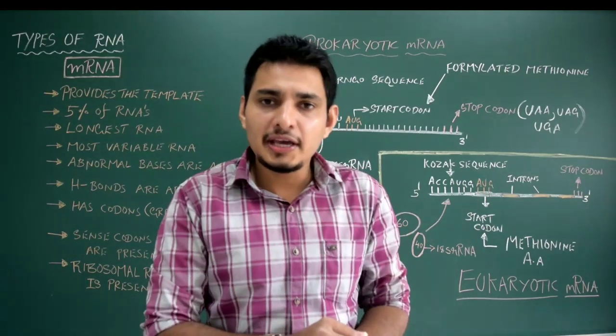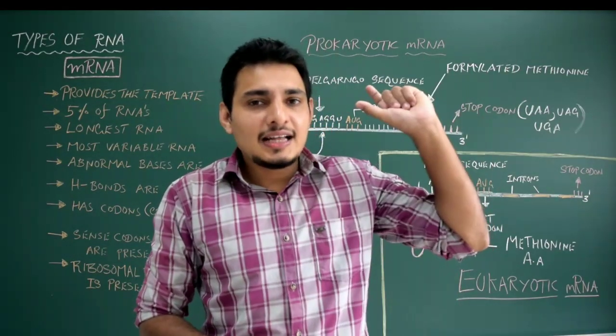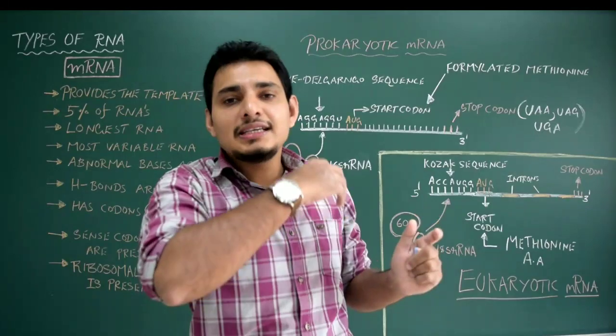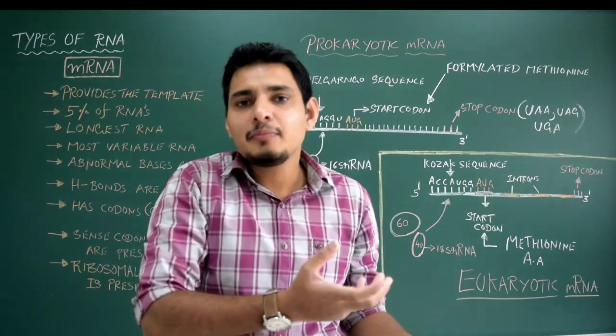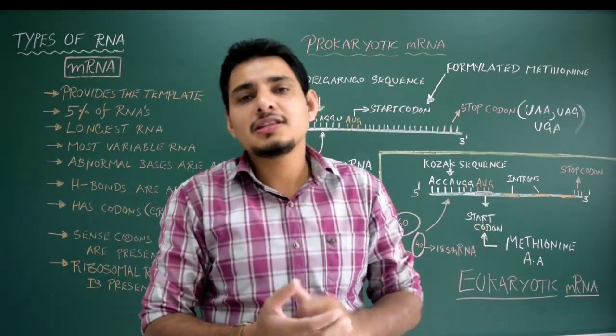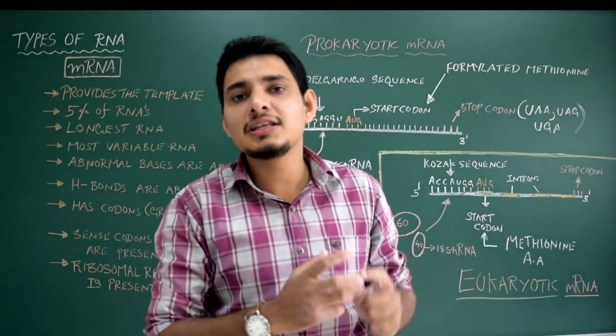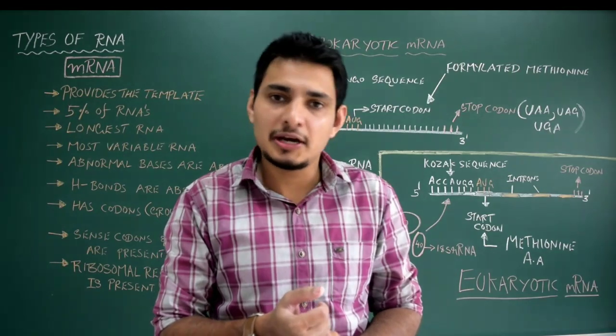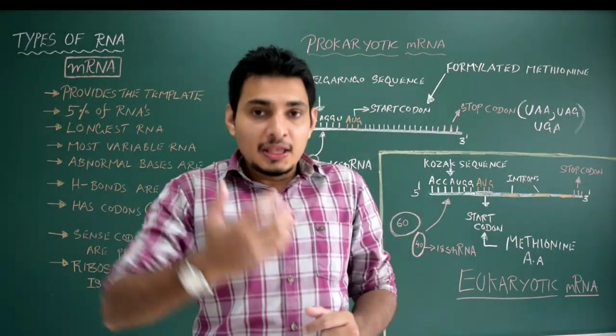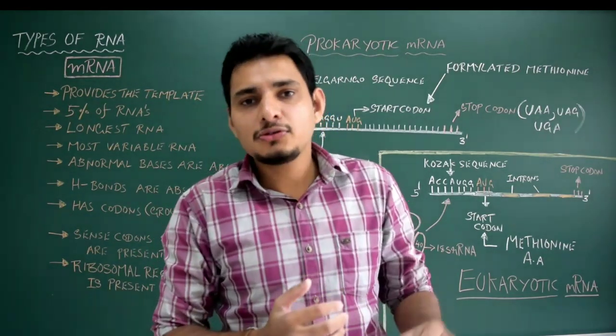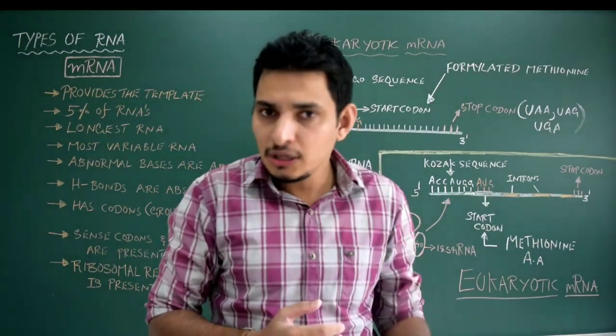In the case of prokaryotes, the transcription occurs within the cytoplasm. At the same time, the translation also occurs within the cytoplasm. Transcription and translation occur simultaneously within the cytoplasm of the prokaryotic cell, that is bacteria. Whereas in the case of eukaryotes, transcription occurs within the nucleus.